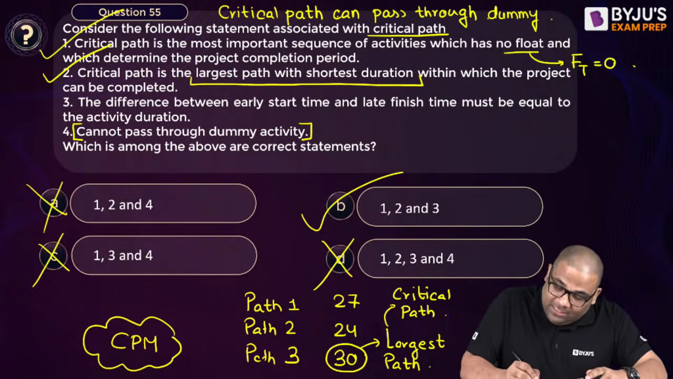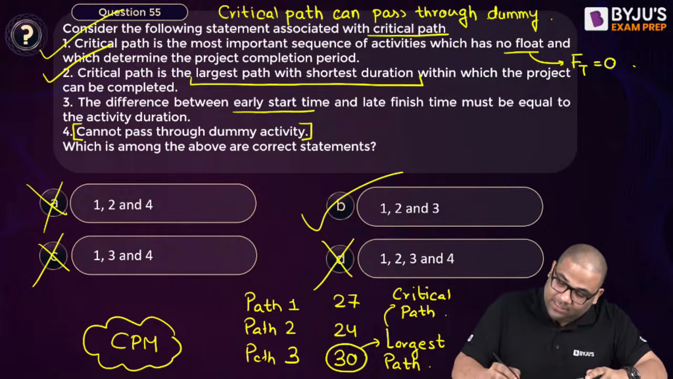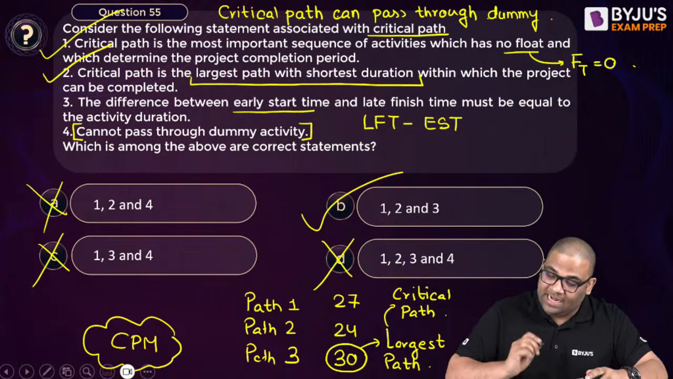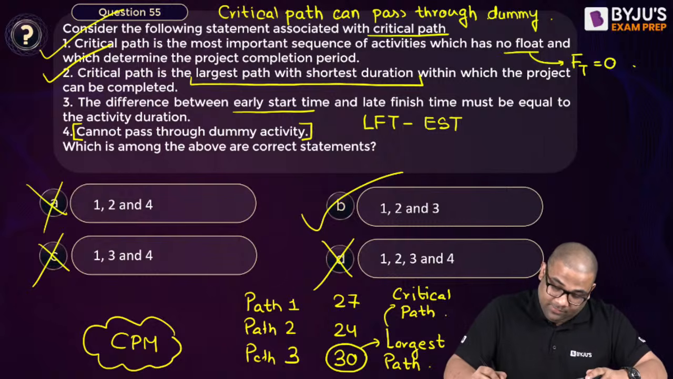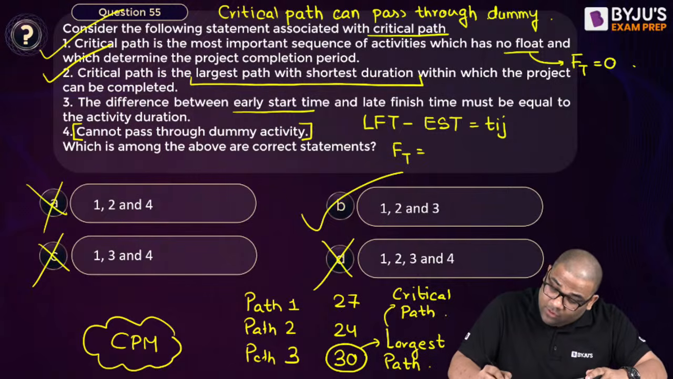The difference between the early start time and the late finish time. See, late finish time and early start time. They are telling it must be equal to the activity duration. Yes, it is true, because total float is what? Total float is LFT minus EST minus TIJ.